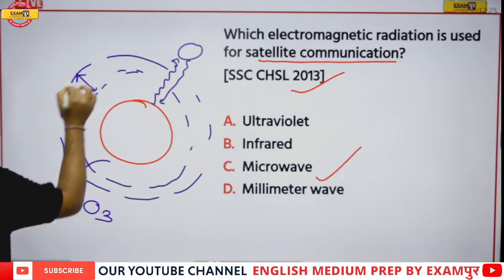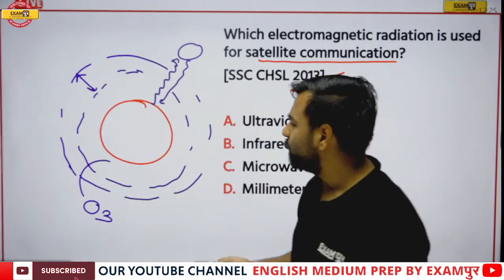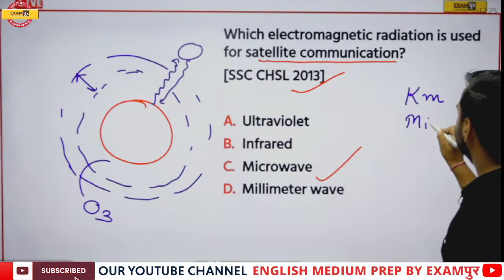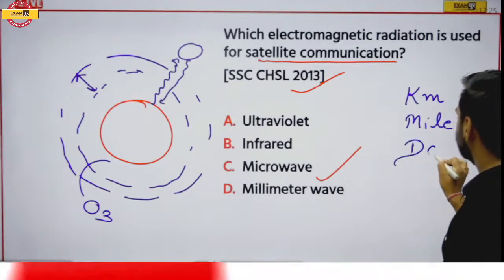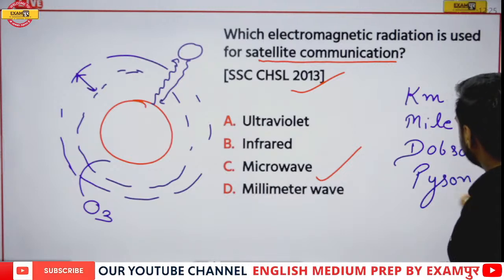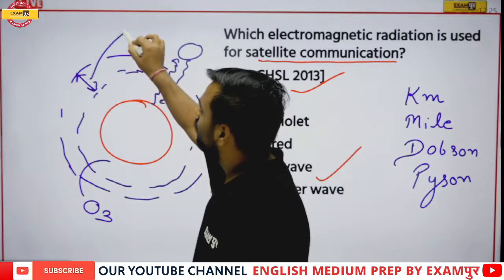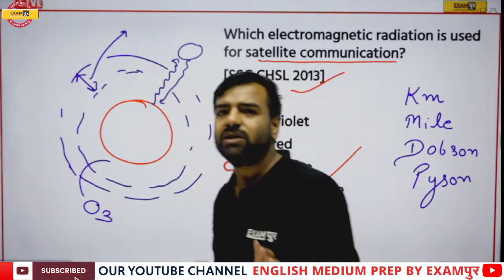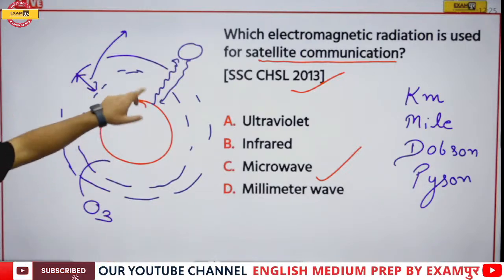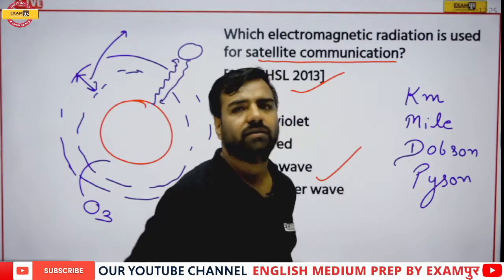If I talk about this width, so can you tell me this width is measured by which unit? I'll give you four options. One option is kilometer, second is mile, third is Dobson, fourth is Python. I want the answer from everyone. What is the unit for measuring this particular width? Now this question is again asked in the examination. Ozone, I have already told you its formula is O3, very basic question. How we are measuring this width? Is it kilometer, mile, Dobson or Python?